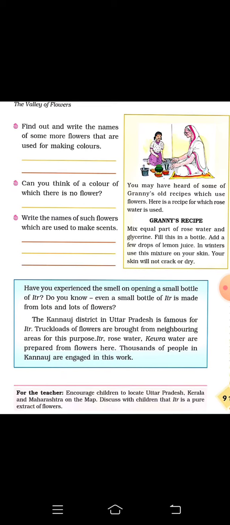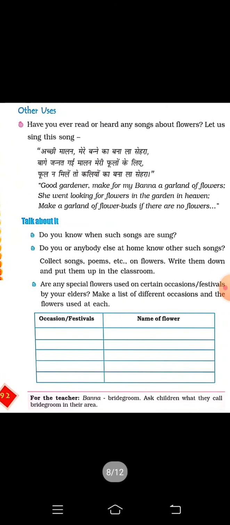It is basically formed in Uttar Pradesh, in Kannauj district, where flowers are used to make ethers. The flowers are brought truckload by truckload from different areas. Kannauj is famous for making ether bottles. From flowers we make different things also, like rose water and kewra water. Thousands of people are busy in Kannauj making this ether. It is famous in Kannauj district.